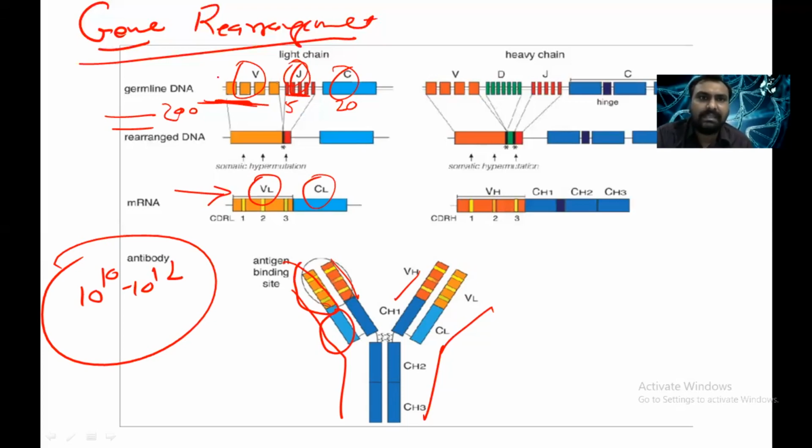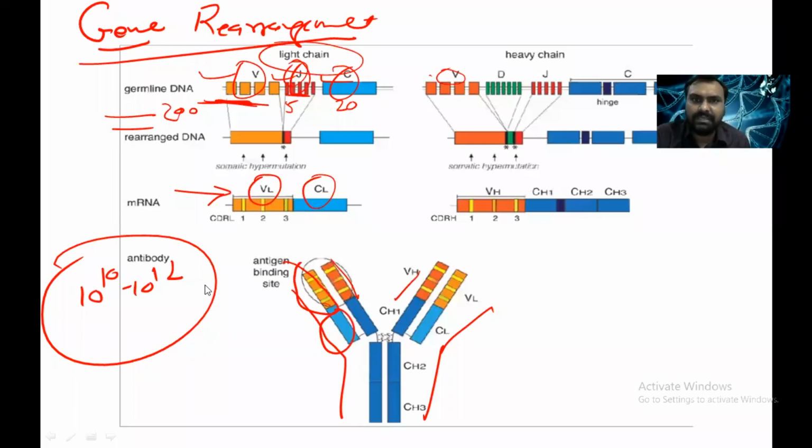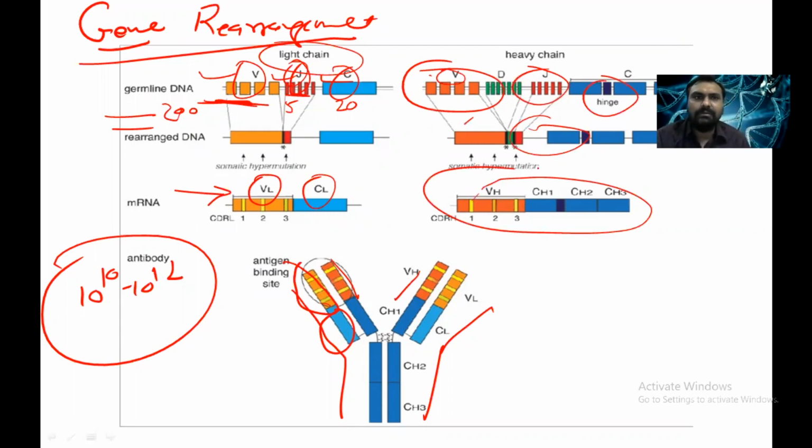So this is for the light chain: there are variable, joining and constant regions. While in the case of the heavy chain, there is a variable region, diverse region, joining region and constant region. They will all join together by different arrangements and form the different immunoglobulins. So this is how the different immunoglobulins are produced, right?